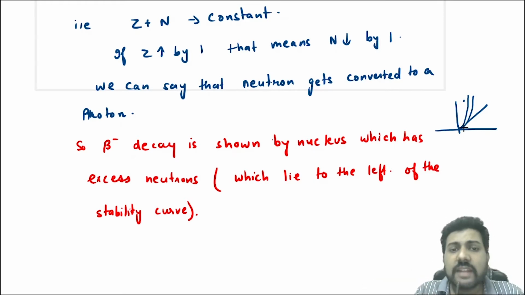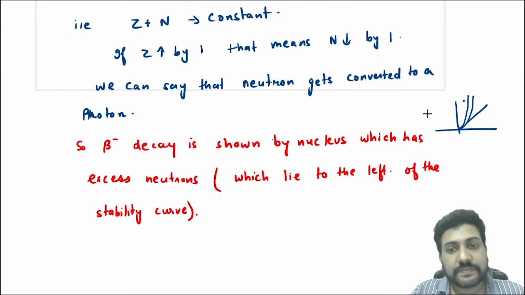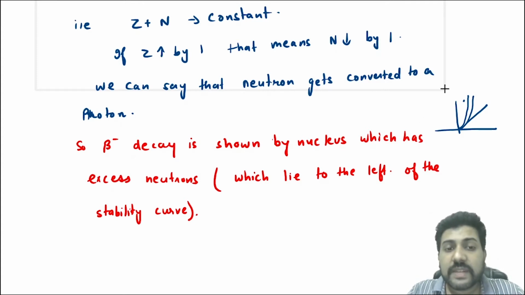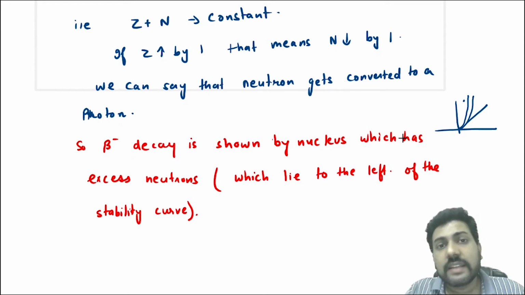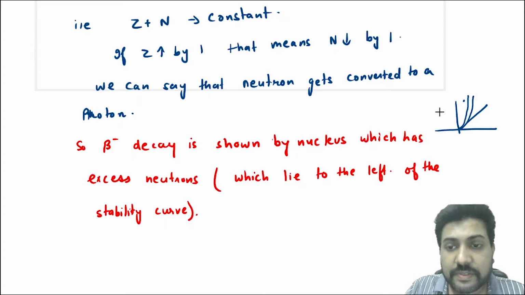So beta minus decay is shown by nucleus which has excess neutrons, that is, those nuclei which lie to the left of the stability belt. Again I'll repeat, beta minus decay is shown by that nucleus which has excess neutrons, that means those nuclei which lie to the left hand side of the stability curve.